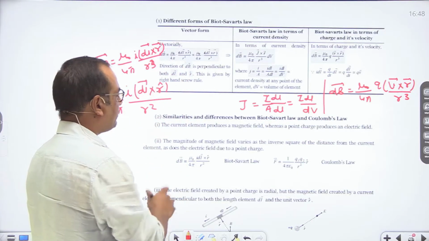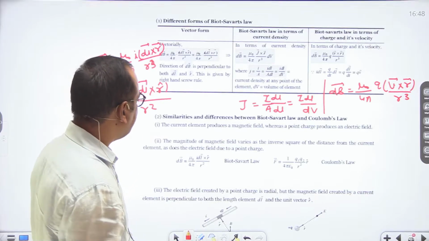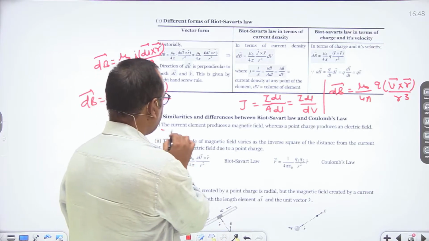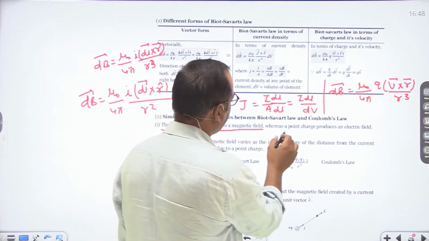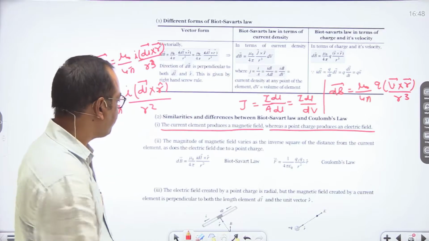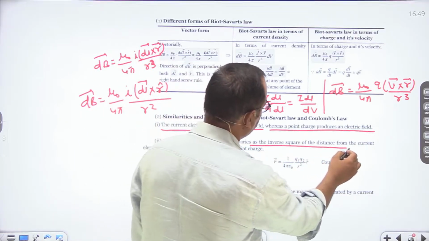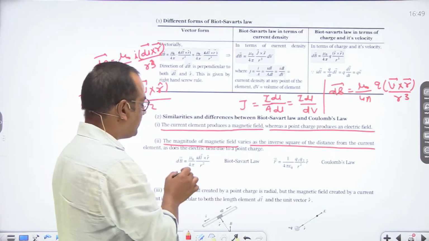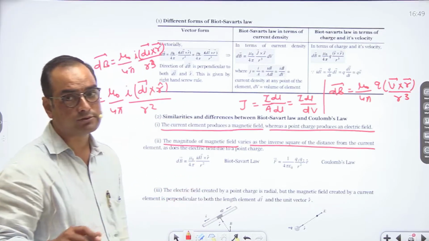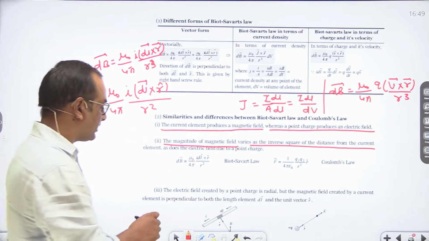Now see, if we talk about similarities and differences between Biot-Savart law and Coulomb's law, then let us say the current element produces a magnetic field, whereas a point charge produces an electric field. We have seen this relation earlier. The magnitude of the magnetic field varies as the inverse square of the distance from the current element. It means the magnetic field is directly proportional to 1 upon r square, so it obeys the inverse square law.